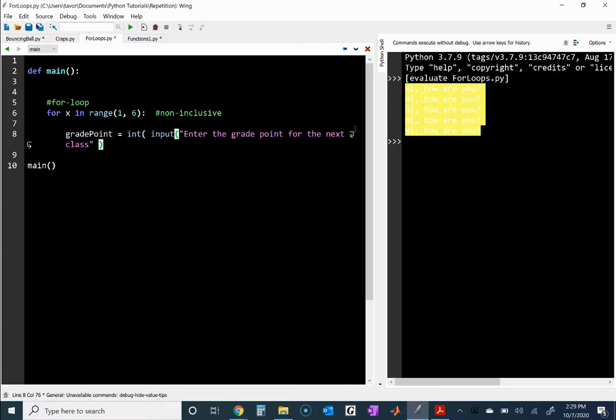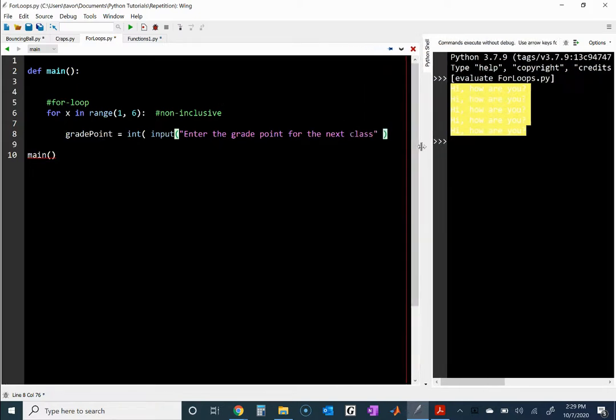So I'm just basically replicating the implementation. I'm forgetting here a set of parentheses because I'm not balanced. There we are. I'm replicating what we did with the grade point.